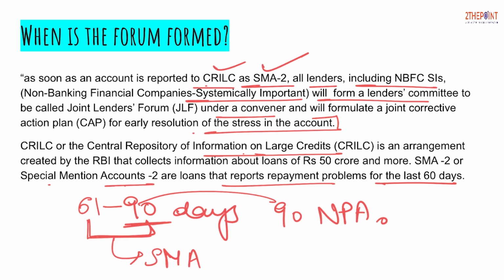So friends, I hope by now that you are clear with the functioning of the JLF, and what JLF is all about, why it was formed. That is, it was formed during 2015-16 to address the balance sheet problem and rising NPAs, how it functions, and the triggers that need to be generated for the forum to come into action.